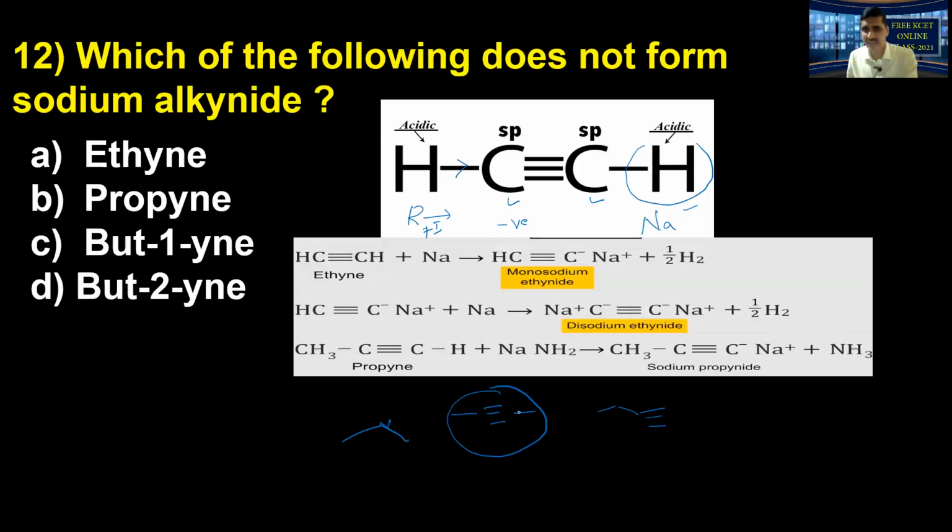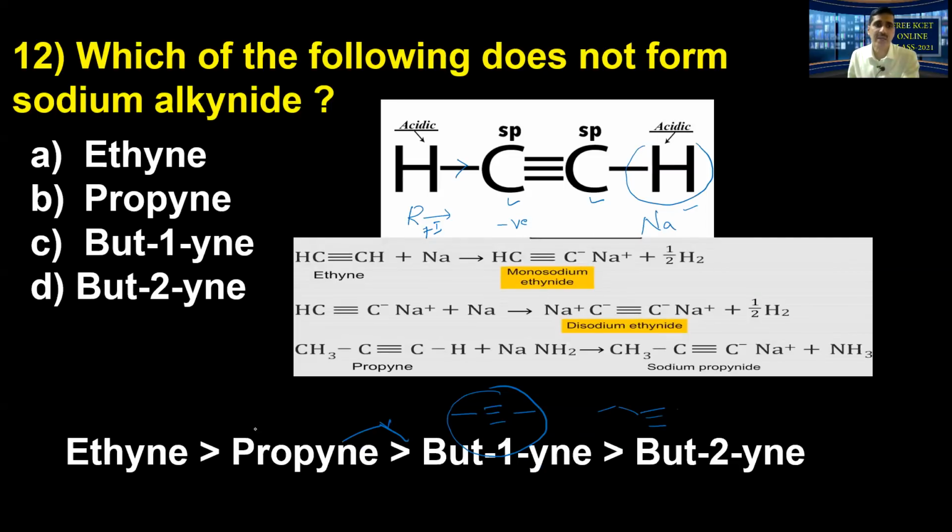Let us see how the acidic character varies in order. Ethyne is going to be strongly acidic. Then propyne, why? Because here a methyl group is present. It operates an inductive effect. So electron density is being supplied towards the carbon atom of the carbon-carbon triple bond, so the electron density increases there.